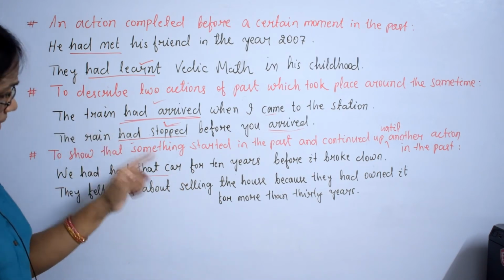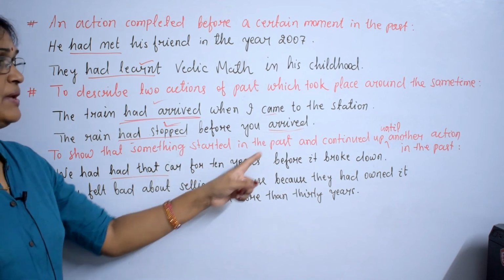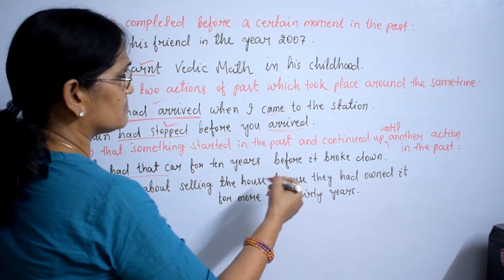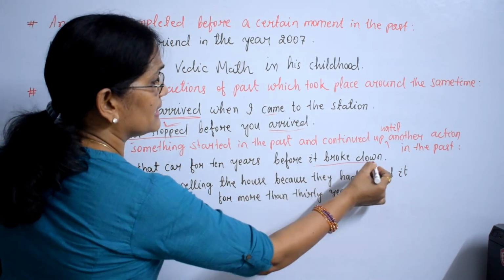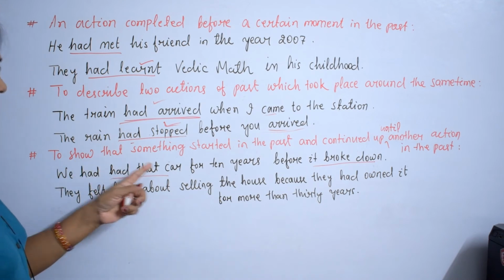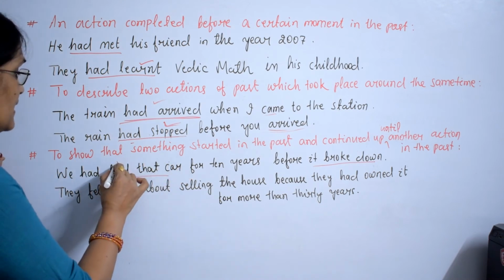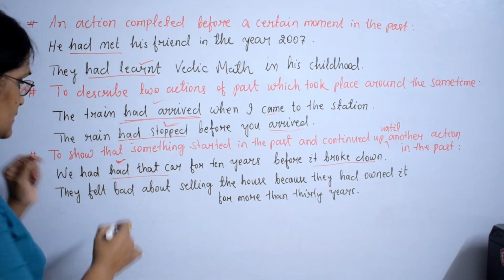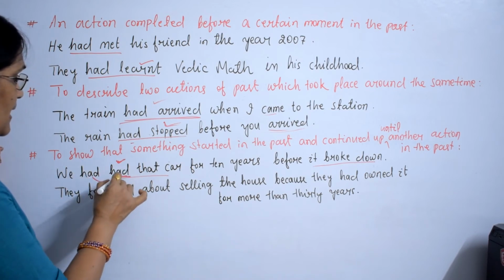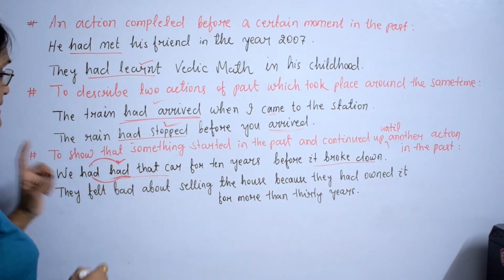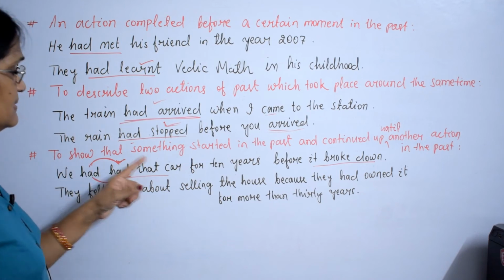We had that car for 10 years before it broke down. The other action is that it broke down. The first action is we had that car. This had is the past perfect form of have: have, had, V3. We had that car. So the first action is had that car.